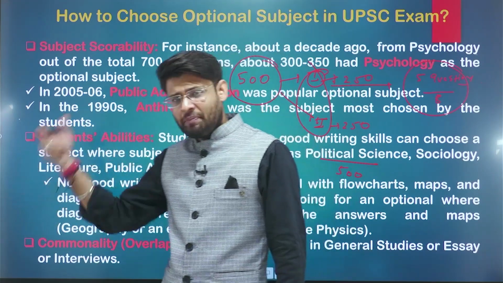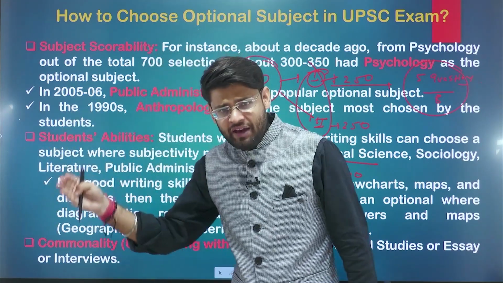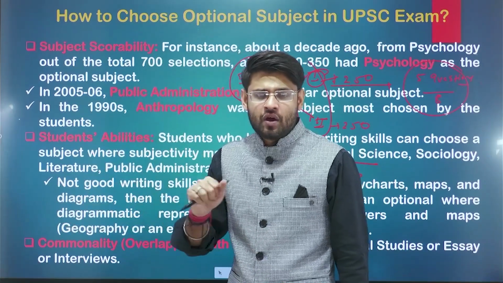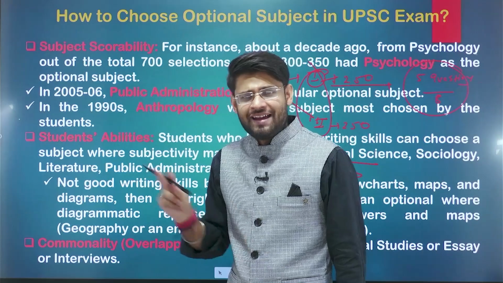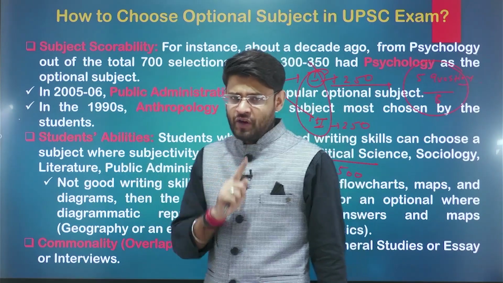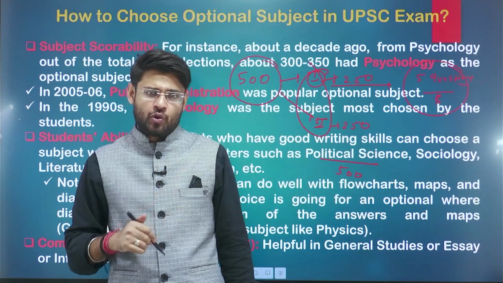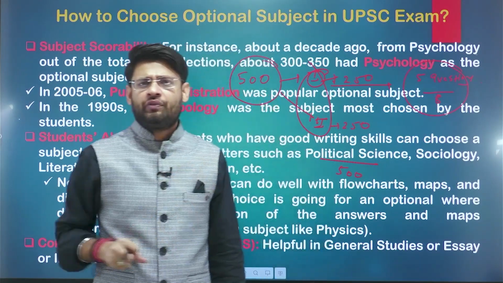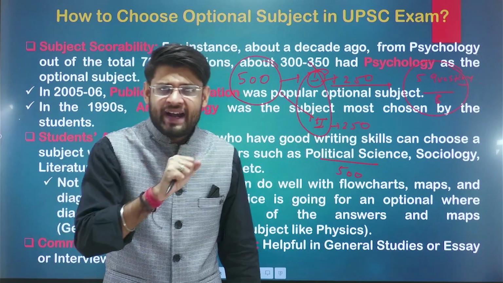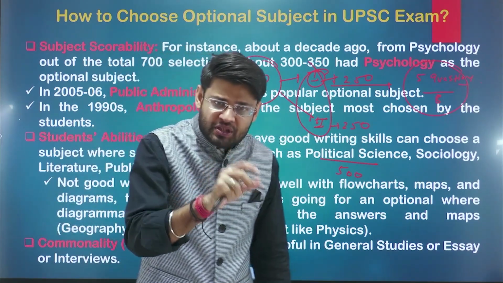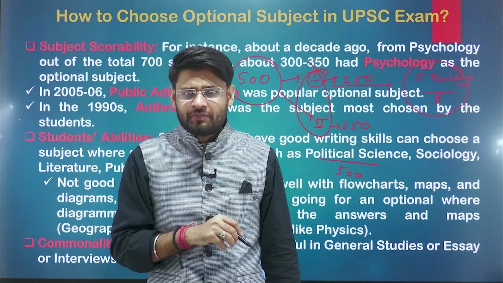In GS3 we have environment, science and tech, economics, and internal security, and paper 4 is ethics. And the first paper, the essay, also consists of 250 marks. The key agenda of this talk is how to find out whether our optional overlaps with any of these four or five papers.